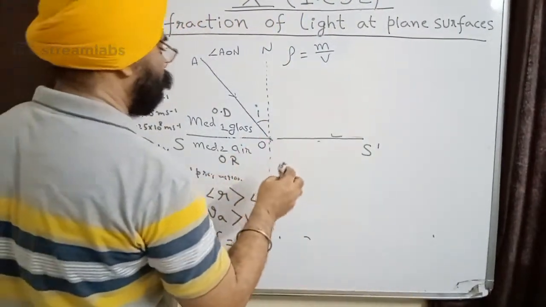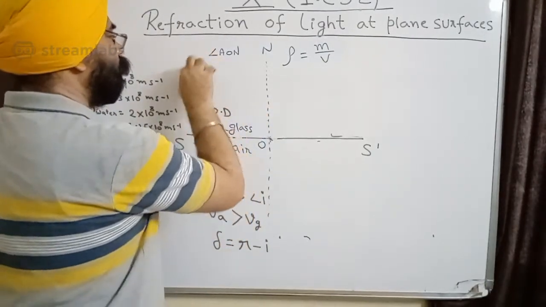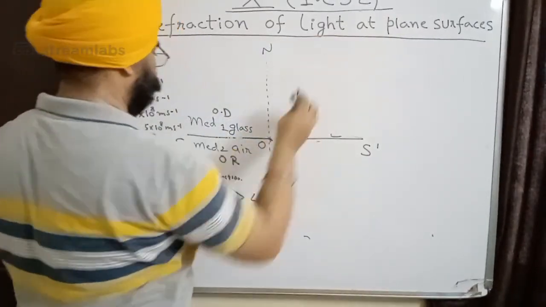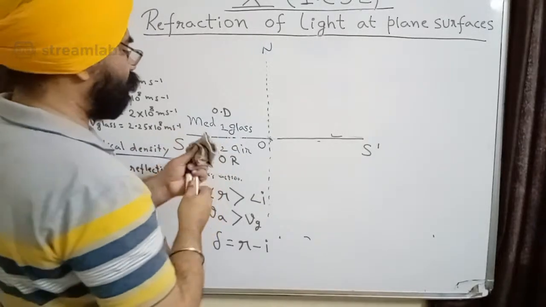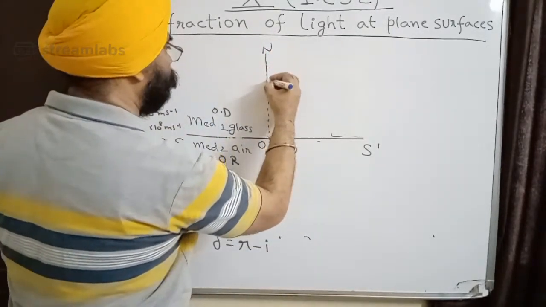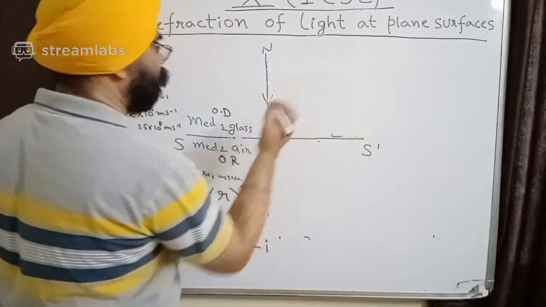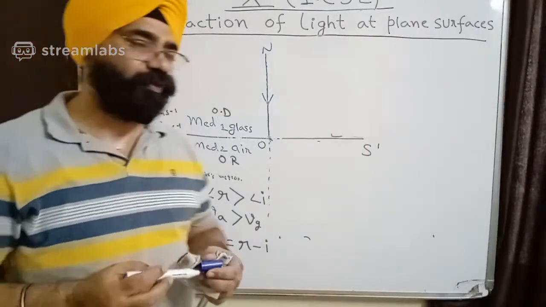Now I have a ray of light incident like this. All of you can see that.